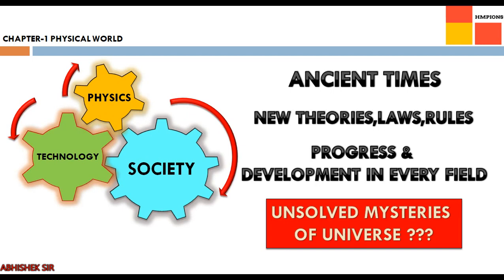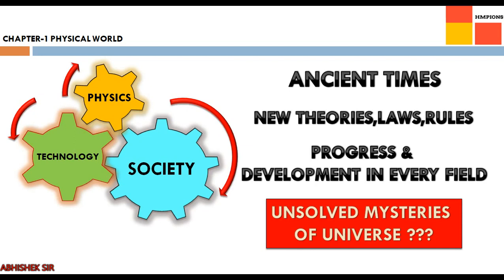And those studies of theories and laws then gave us the gift of technology. And technology is the only reason why there is progress and development in every field right now. So ancient times, new theories, laws and rules, and progress and development in every field.